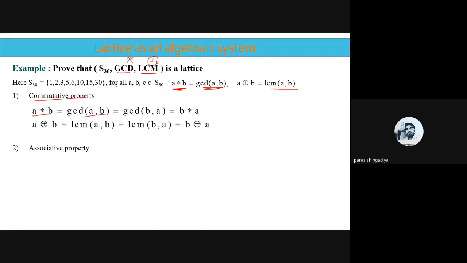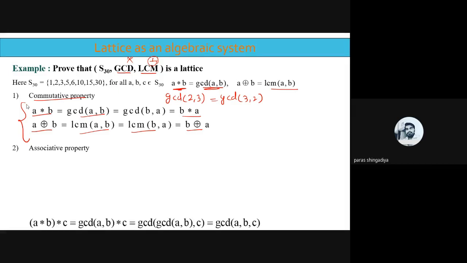So A star B means GCD of A, B. GCD of 2, 3, for example, is the same as GCD of 3, 2 for any two elements. If you interchange them, the GCD remains the same. So it is the same as B star A. And the same for A ring sum B, that is LCM of A, B, and it is equal to the LCM of B, A, that is B ring sum A. So the commutative property is verified for any two elements of S30.